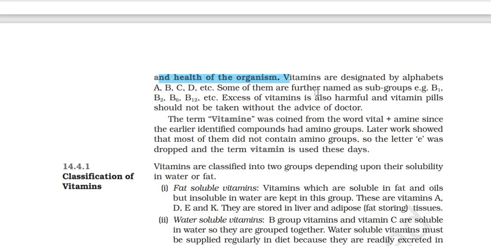Vitamins are designated by alphabets A, B, C, D, etc. Some of them are further named as subgroups: B1, B2, B6, B12. We know it, right? Excess of vitamins is also harmful. Vitamin pills should not be taken without the advice of a doctor.